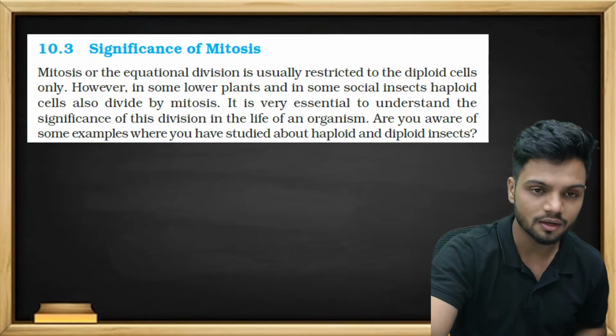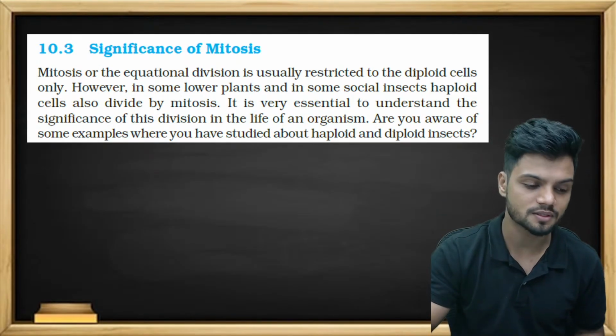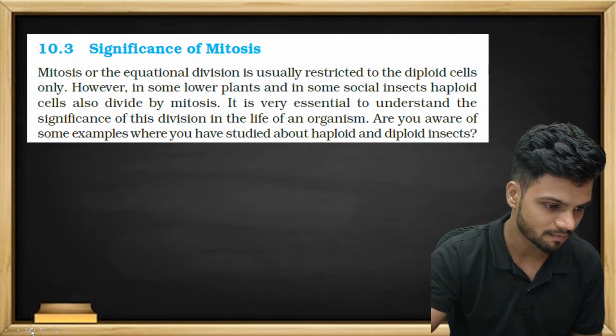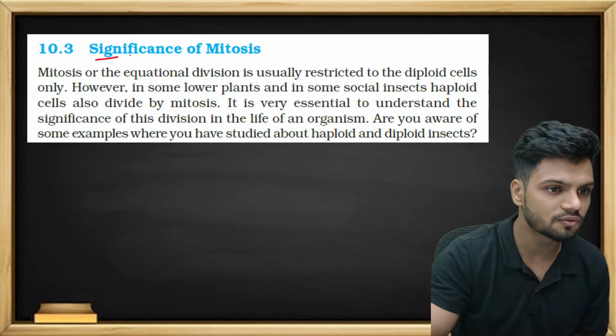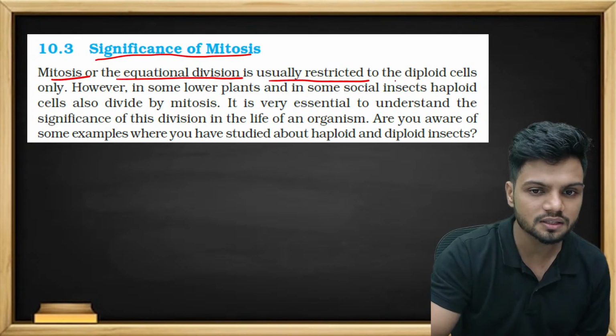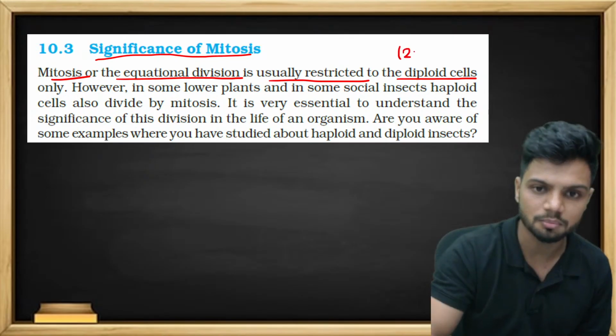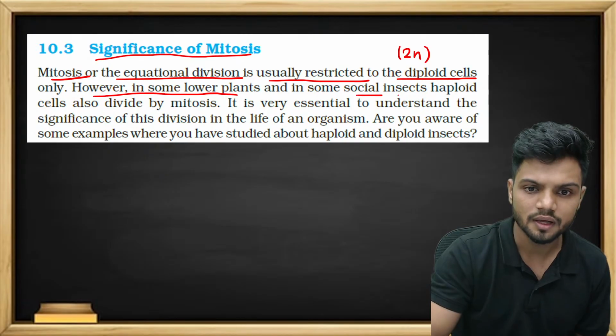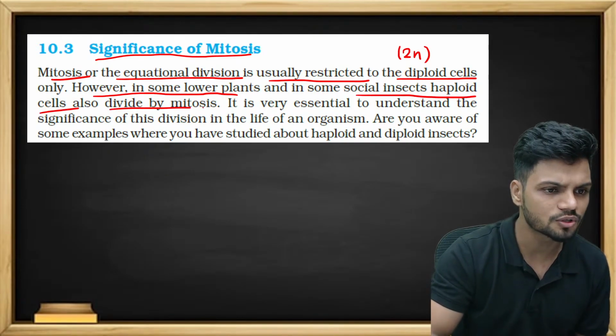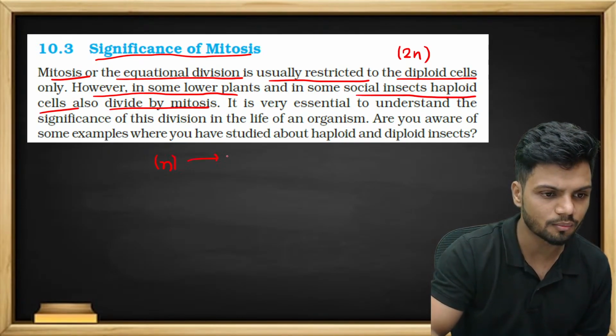Okay. Now understand, there's something called the significance of mitosis. What is the importance of mitosis basically? Significance of mitosis. Mitosis or equational division is usually restricted to diploid cells. However, in some lower plants and in insects, haploid cells also divide. Haploid cells undergo mitosis.